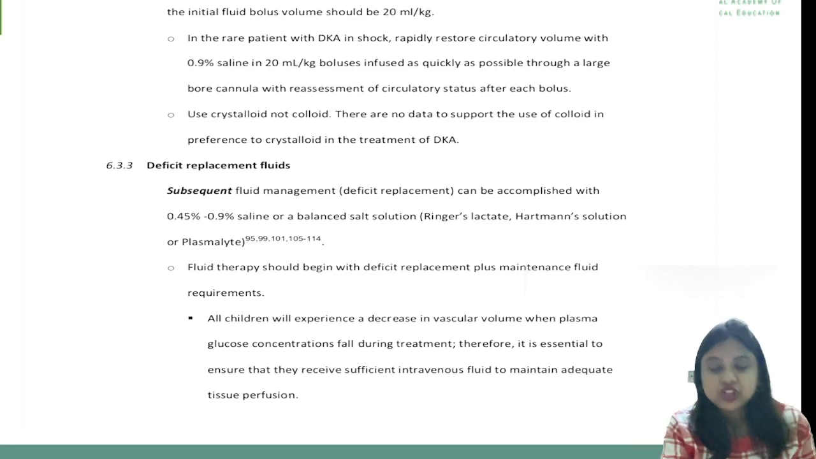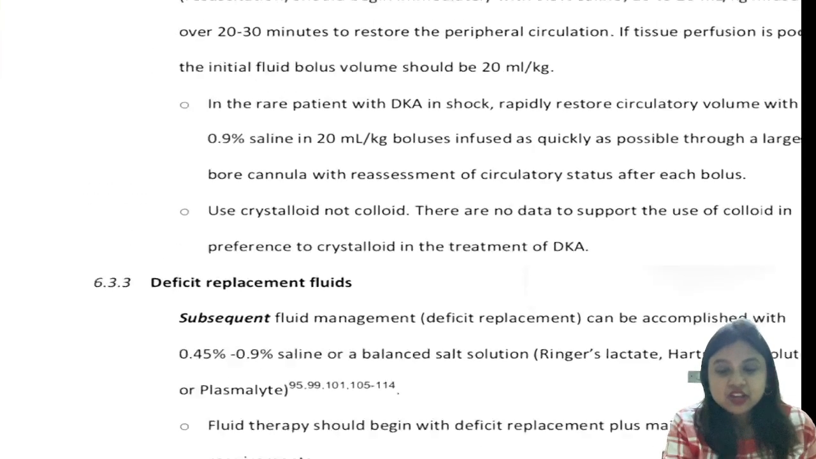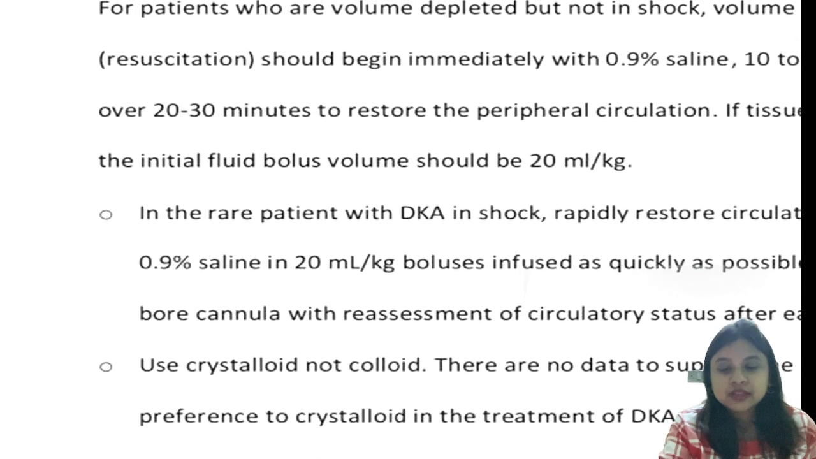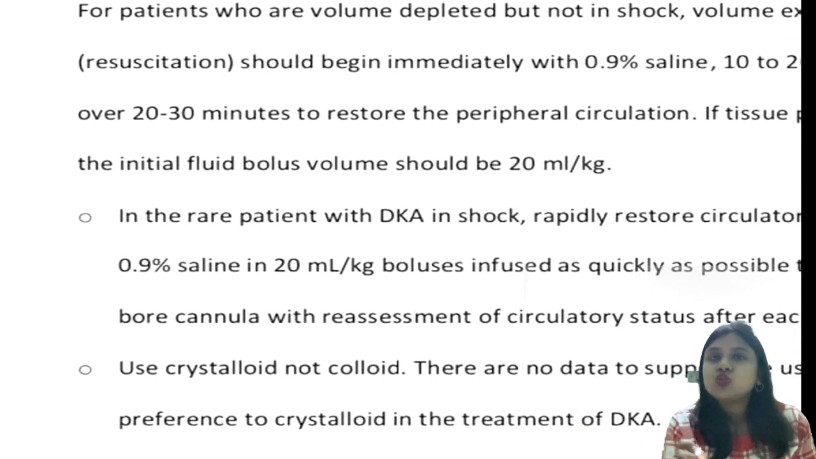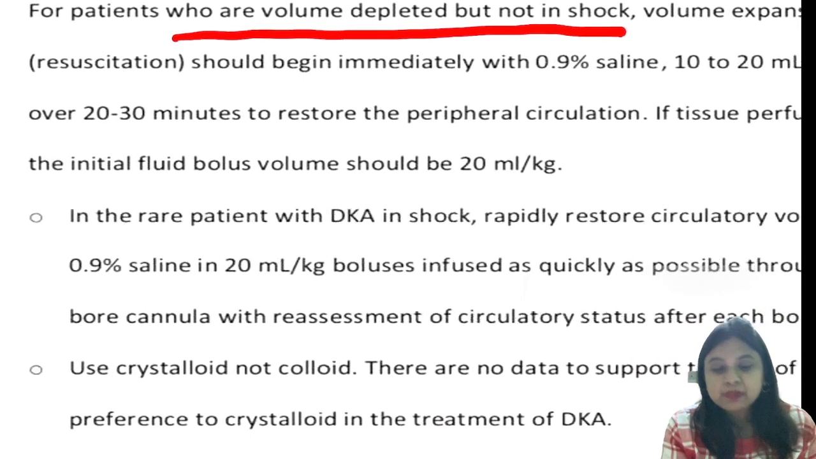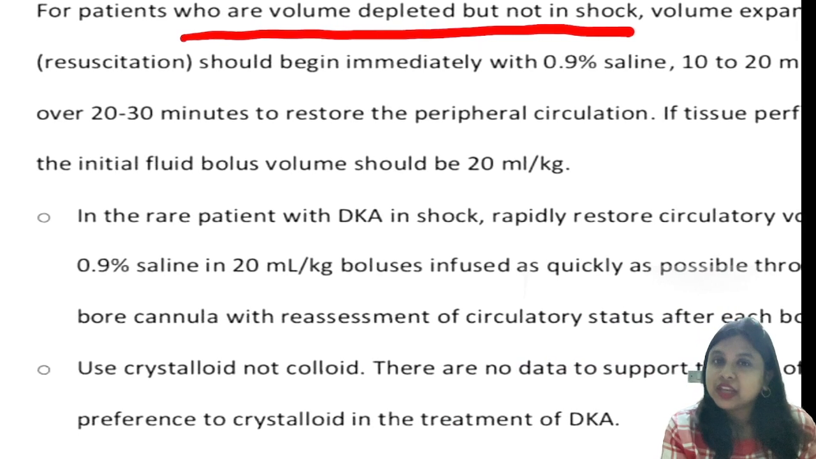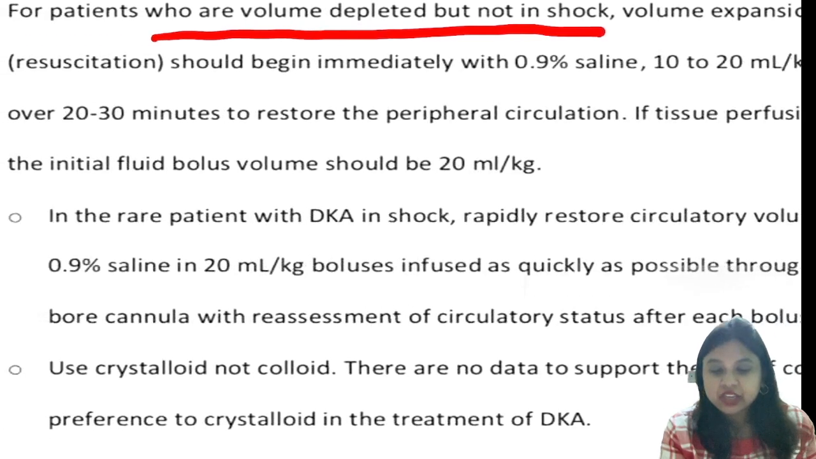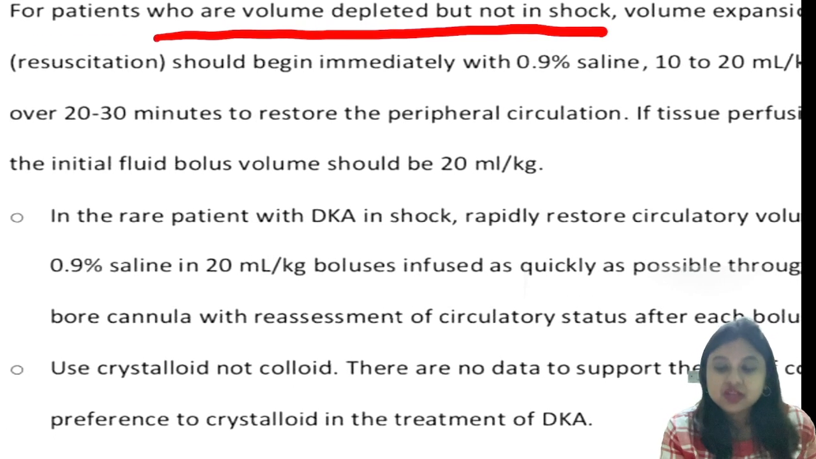Again, this is another screenshot from the ISPAD guideline itself. So let's see what the ISPAD guidelines are saying about this. For patients who are volume depleted but not in shock, volume expansion resuscitation should begin immediately with 0.9% NS, 10 to 20 ml per kg infused over 20 to 30 minutes to restore the peripheral circulation.